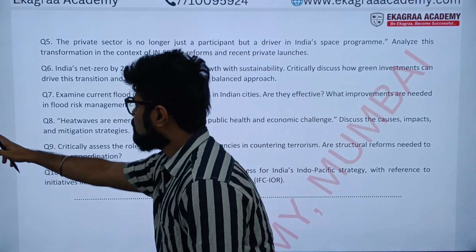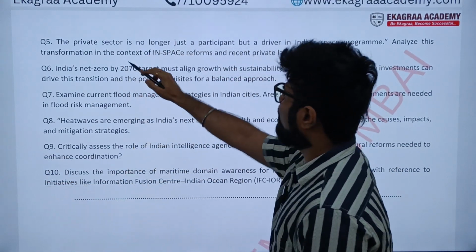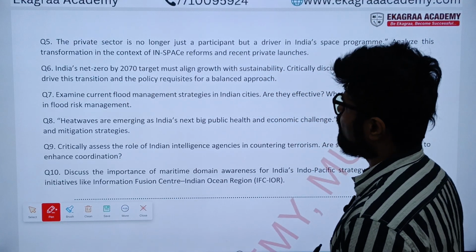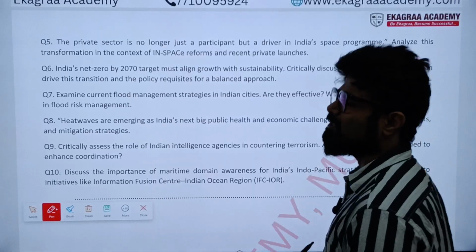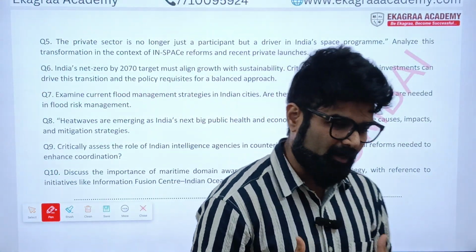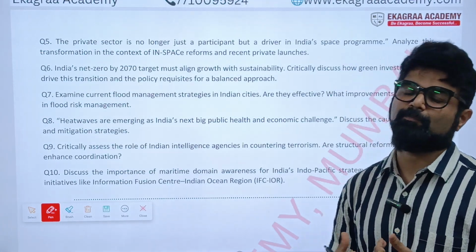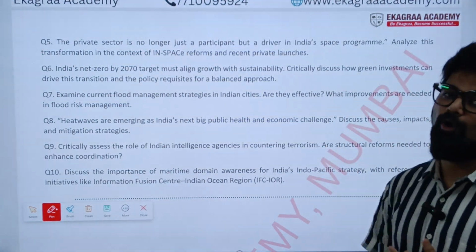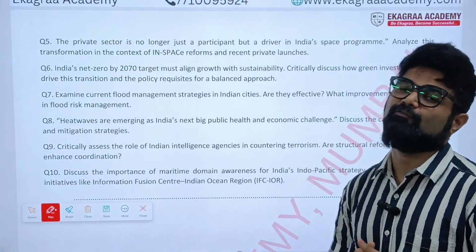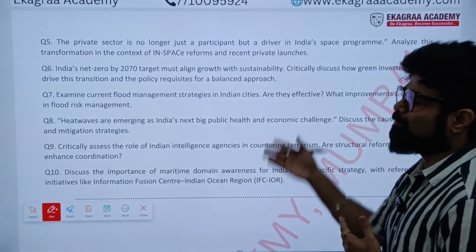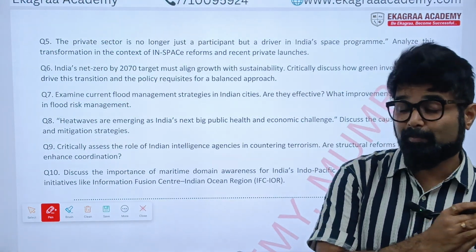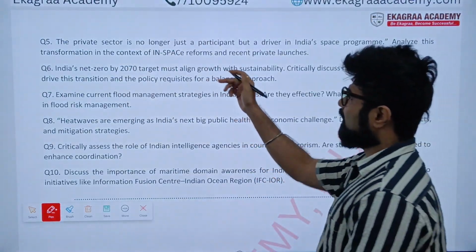If you look at the question, the private sector is no longer just a participant but a driver in India's space program. Analyze this transformation in the context of IN-SPACe reforms and recent private launches. Now, we know that after Make in India, there have been multiple public-private partnerships, with private sector supplying components to space programs, and not only supplying it, but also being a key driver in achieving success as far as Antrix and other space reforms are considered. So we need to analyze what are the recent developments as far as private partnership into space is considered.